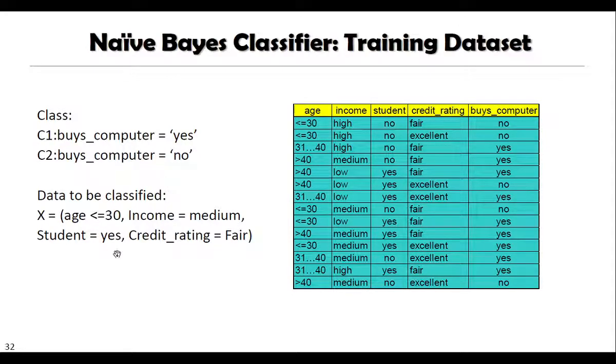From this tuple we have to find out to which class this particular tuple will belong. Whether it belongs to Bayes computer yes, that is C1, or Bayes computer no, that is C2. So we have to use this Bayes classifier for this purpose. Here there is an assumption, class conditional independence, that we have to first look at.